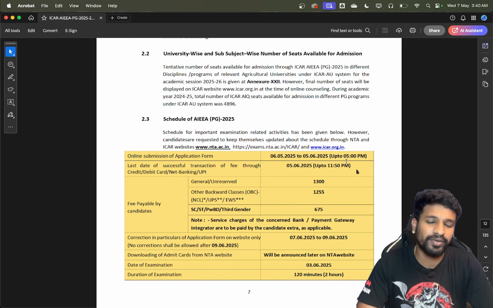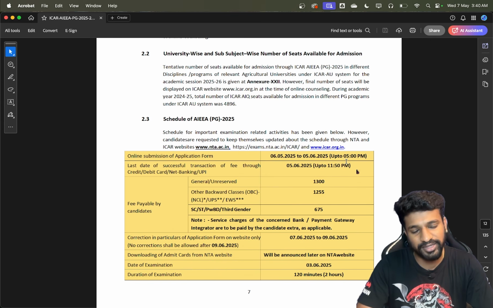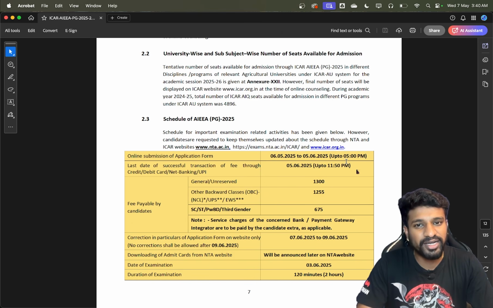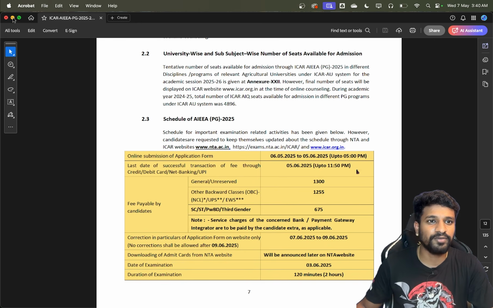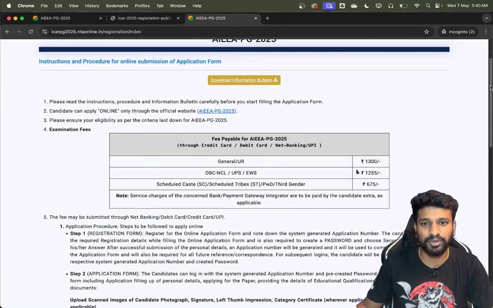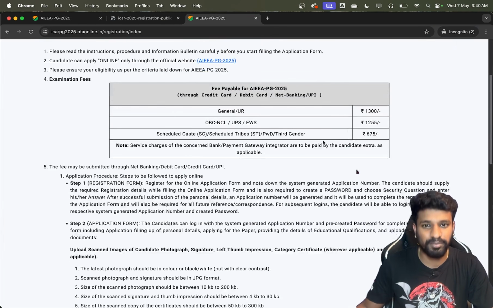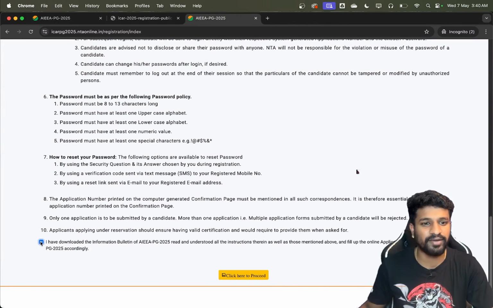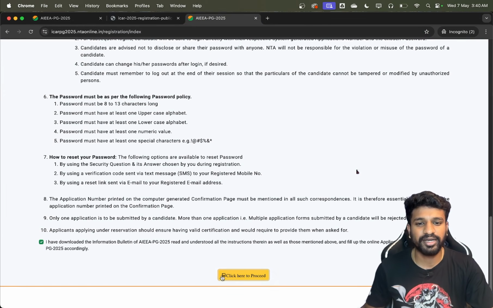Compared to the previous year's bulletin, there is no difference apart from the dates. Everything is the same: the syllabus, the eligibility, the subjects. Nothing much is different, but still have one reading of it before applying for this form. This is my suggestion. So if you have read it, the next step is to scroll down and see the payment fees once again, and if everything is clear, scroll down and click that you have downloaded the information bulletin, and click here to proceed.